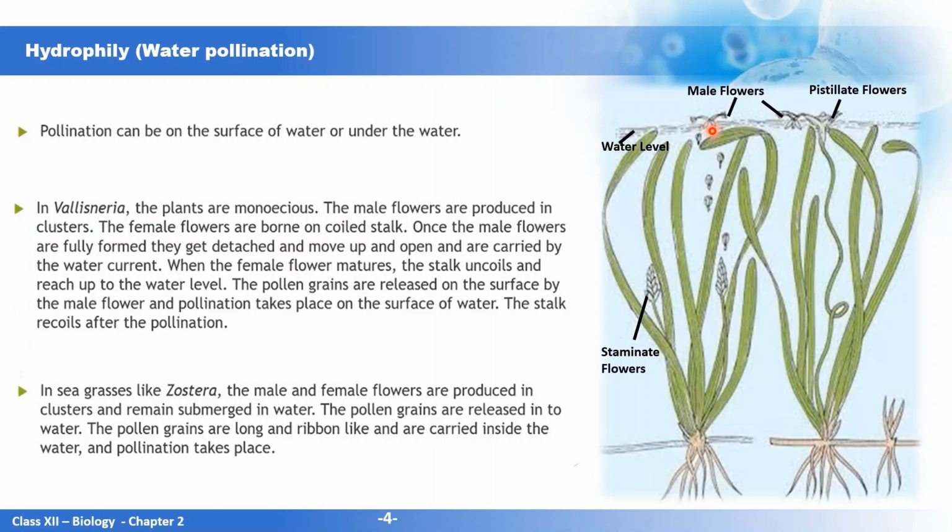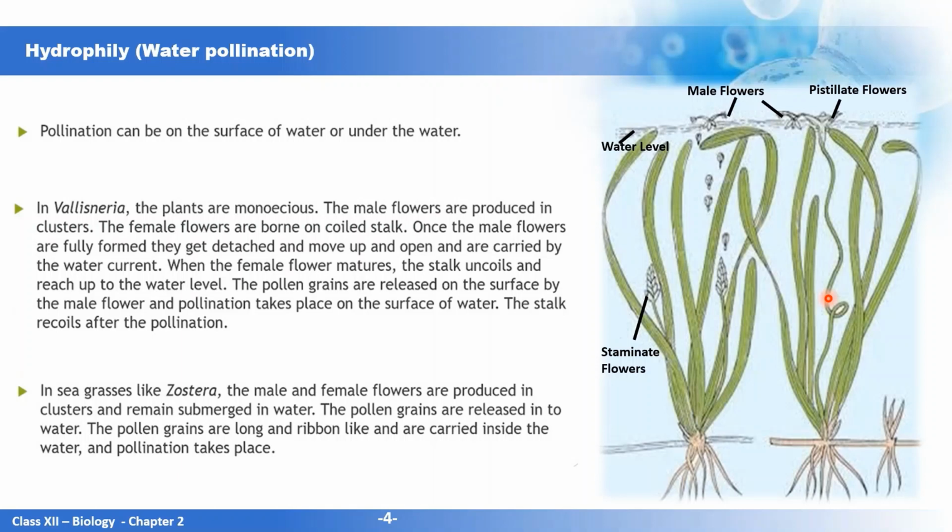The pollen grains are then released by these male flowers on the surface of water, and they reach the stigma of the pistillate flower, and the pollination takes place. Once the pollination takes place, again this stalk carrying this female flower will recoil.